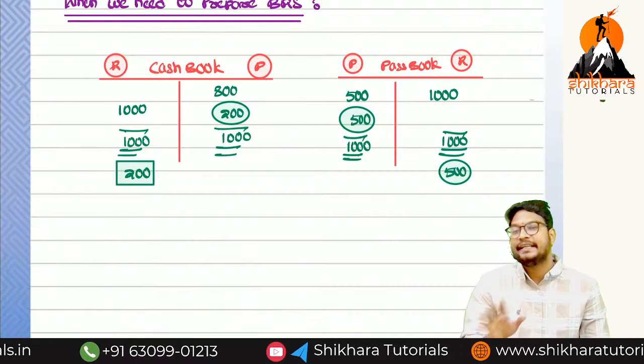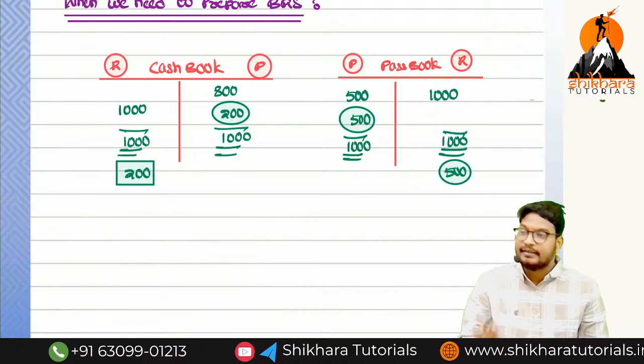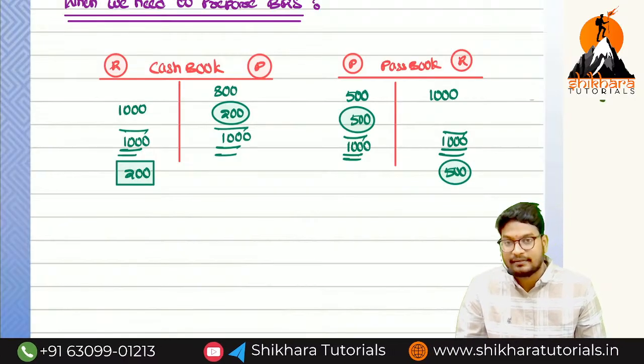And we have to identify what are the reasons we are getting different types of balances. Okay na?